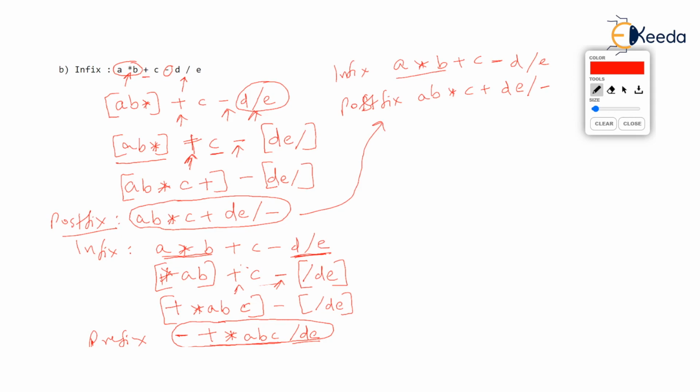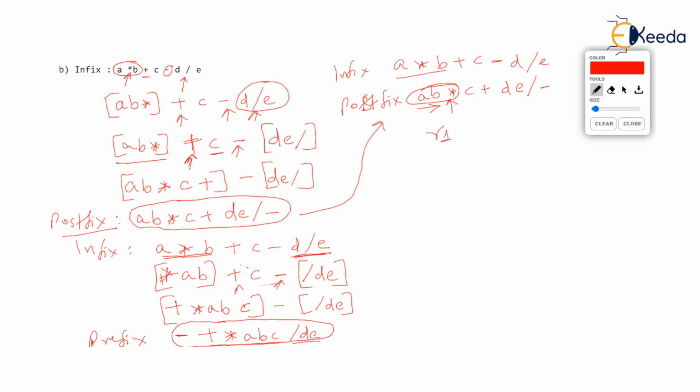You will scan the postfix from left to right, and the first operator that you get, multiplication, will be applied on just the previous two operands. So you multiply A and B, and you get some result, R1.